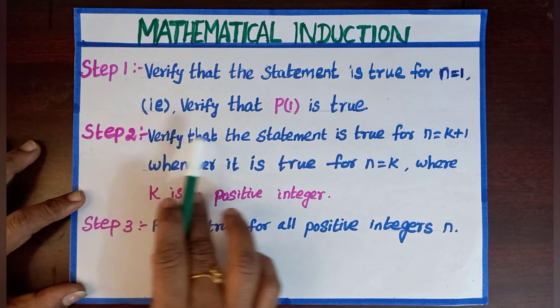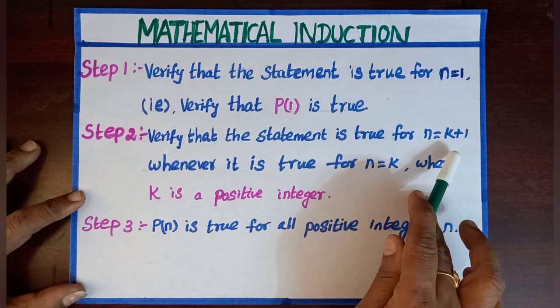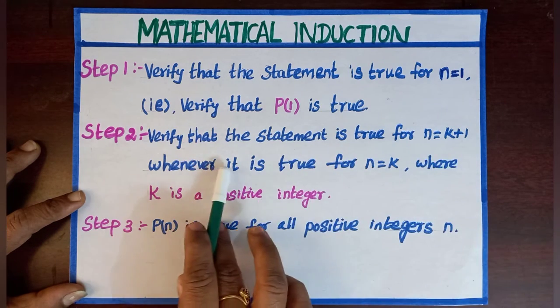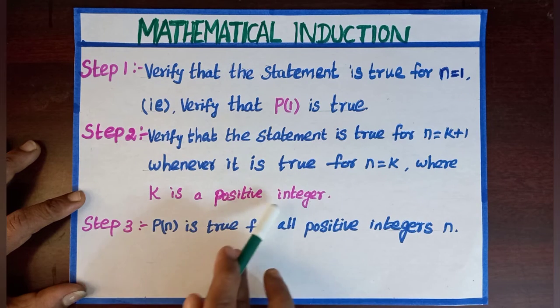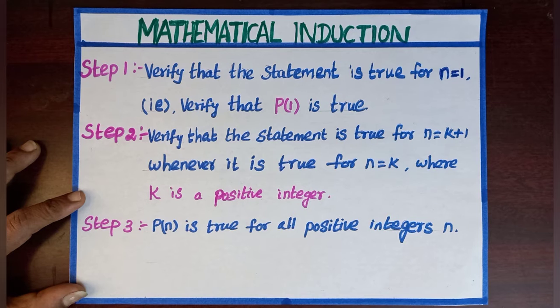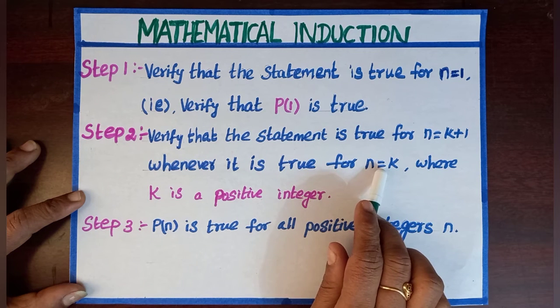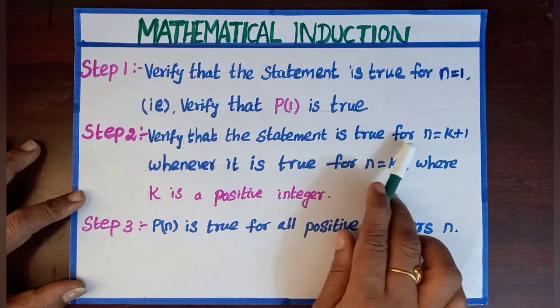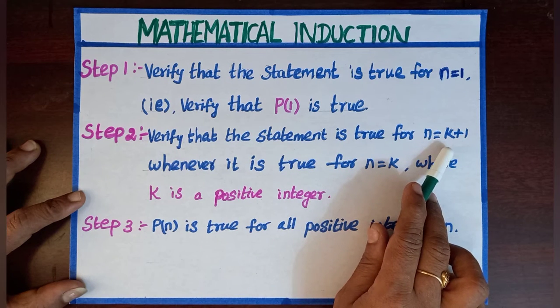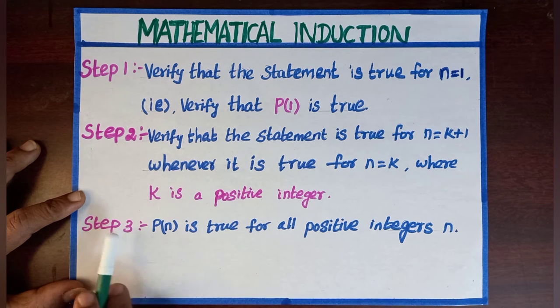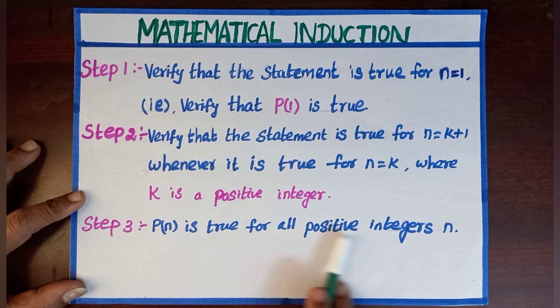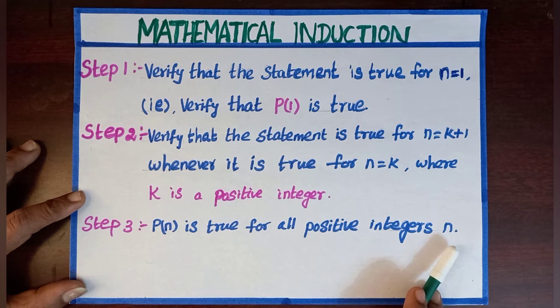Step 2. Verify that the statement is true for n equal to k plus 1 whenever it is true for n equal to k, where k is a positive integer. Let us assume that the statement is true for n equal to k. Then we need to prove that n equal to k plus 1 is also true. At last, step 3. By mathematical induction, P of n is true for all positive integers n.